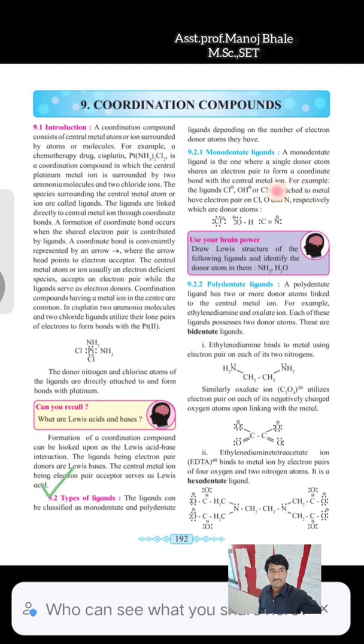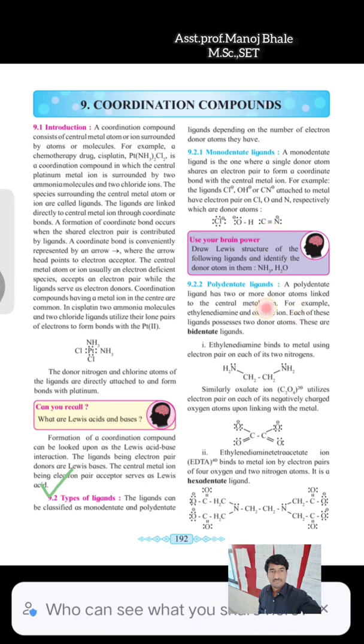A single donor atom, or single pair of electrons donor, present in the given structure is known as a monodentate ligand. मीन्स याच्यामध्ये फक्त एकच असा ऍटम असतो. याच्यामध्ये ऍटम जे असतात हे काय करतात, एकच लोन पेअर फक्त इलेक्ट्रॉन डोनेट करतात. आपण त्याला काय म्हणतो, मोनोडेंटेड लिगॅंड. Okay, so there are 3 examples given there: chlorine, oxygen and nitrogen are also known as monodentate ligands.